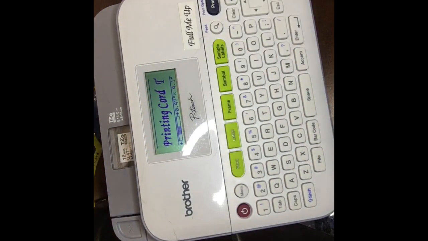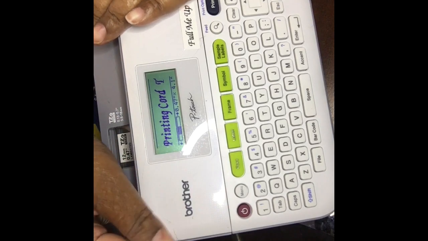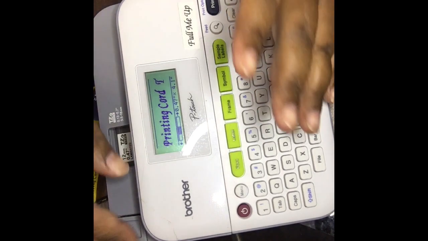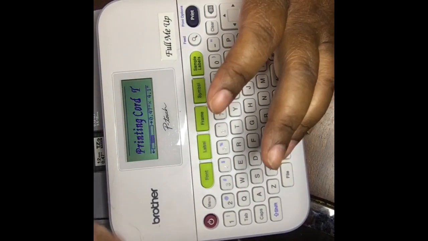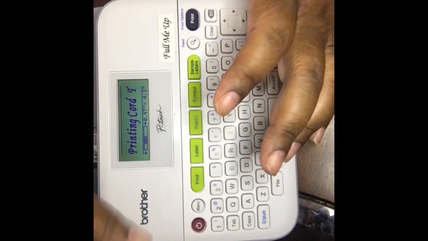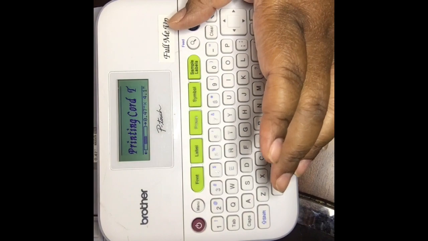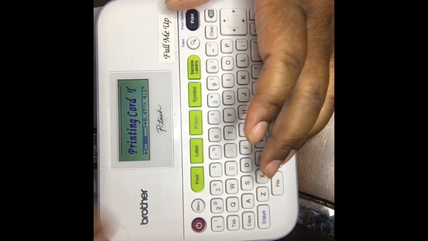So yeah, I love this machine. I have been making so many labels off of it. It's not even funny. This is a great investment, and because I found it so cheap, I've been making a lot of stuff with it, and it's cool. But I want to show you guys how to put it on the thing.